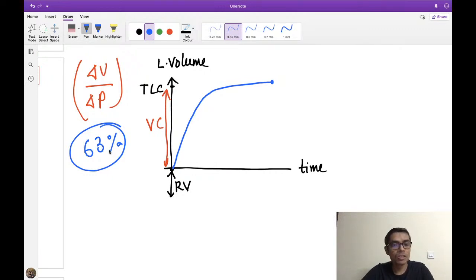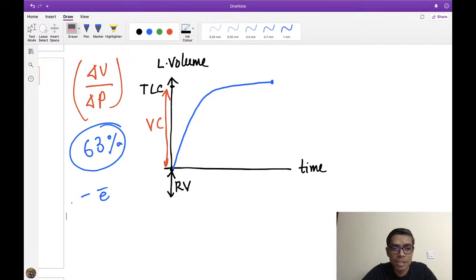Getting my point? So it is the concept of capacitor and resistor. Why 63%? This is a mathematical equation, 1 minus 1 upon e, where e is the natural logarithm. If you do this, you get 63%.